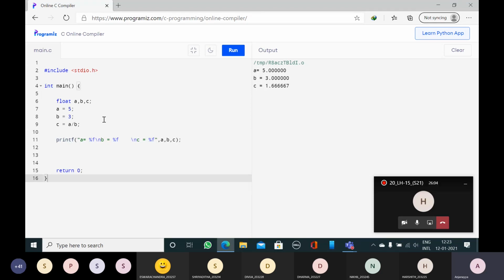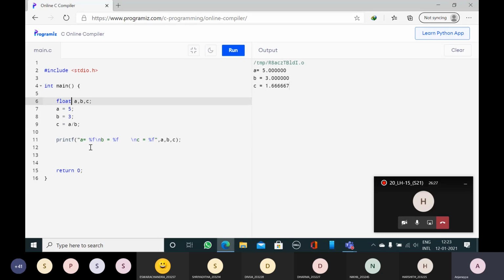When I was explaining some algorithms, one student asked, why sir, a by b is 1.6, but you are taking only 1? Because this is of integer data type, it will take only the integer part. It will not take the fractional part. If you want to take the fractional part, then you have to use the float data type.